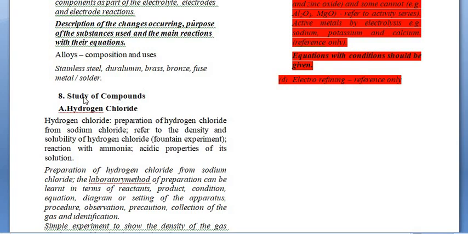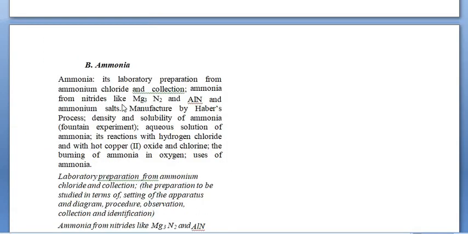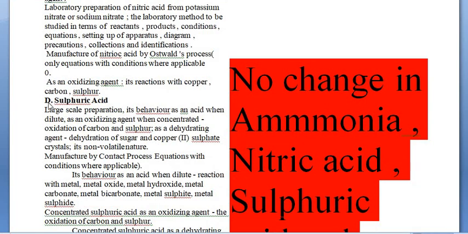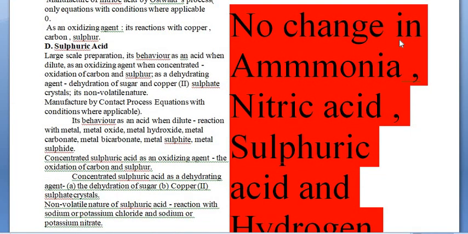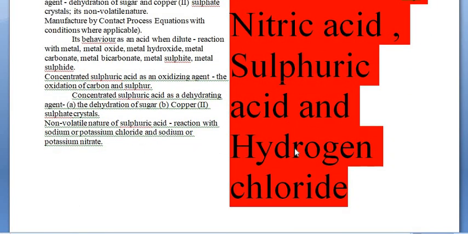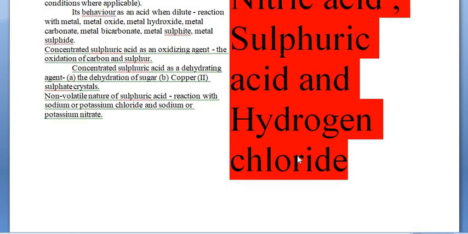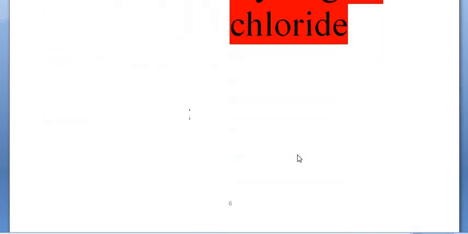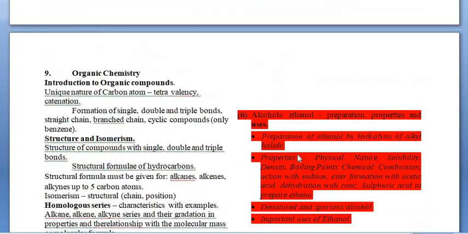Now if we talk about the study of compounds: hydrogen chloride, then ammonia, then nitric acid, and the fourth one, sulfuric acid. As you saw, there are no changes in the chapters on ammonia, nitric acid, sulfuric acid and hydrogen chloride. So please try to focus on your time and studies as well.